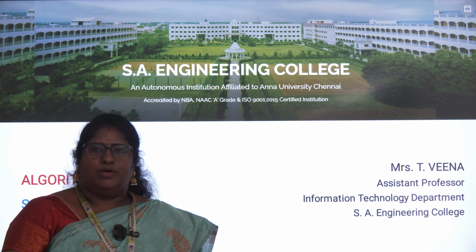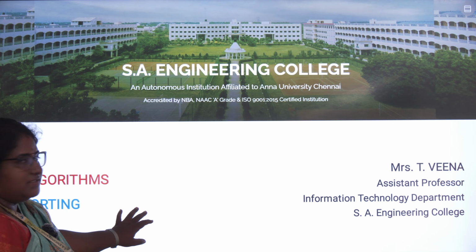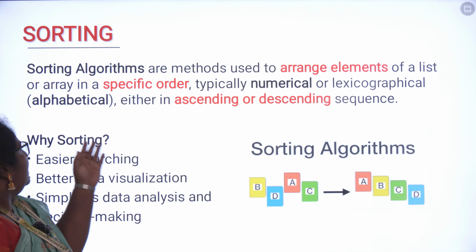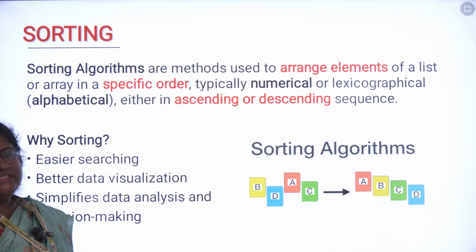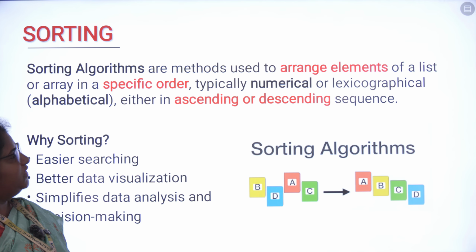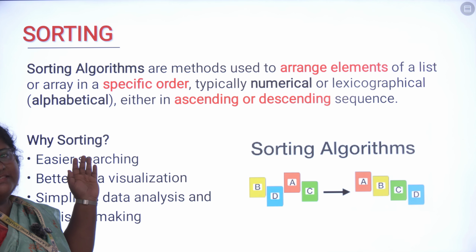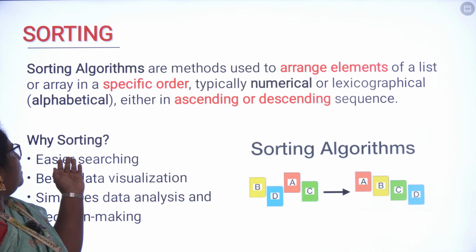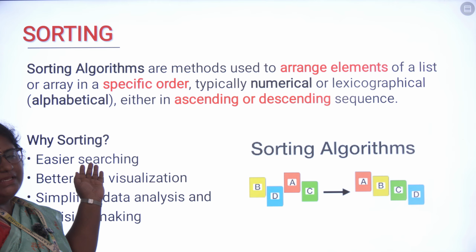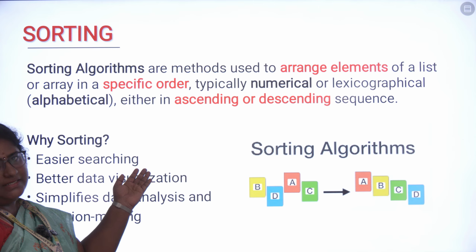Today we are going to discuss the topic called sorting in algorithms. So let us go to the topic. Sorting is an algorithm that is meant to arrange the elements in a sequence order. The elements may be either numerical elements or lexicographical elements. Lexicographical is nothing but alphabetical elements. These can be arranged either in ascending order or in descending order